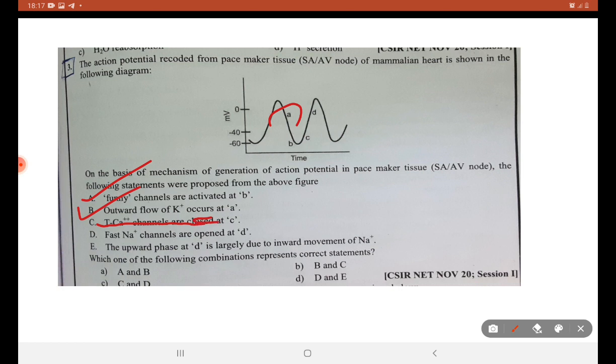This does not close, it open. Fast Na plus channel open at D. No. So C is not the right answer. D is not the right answer. So A is the right answer.